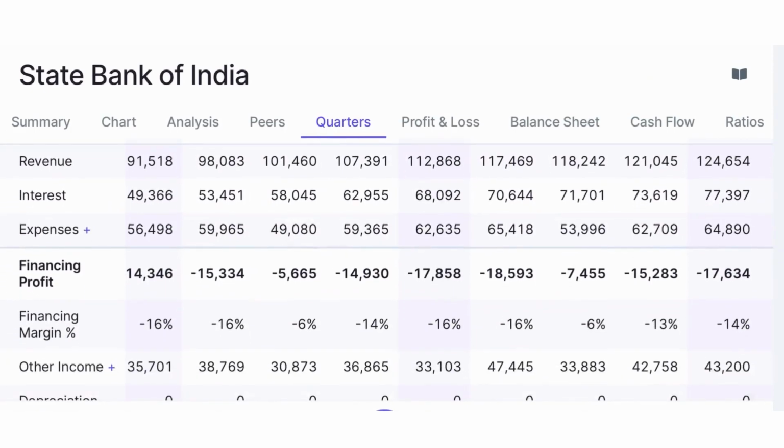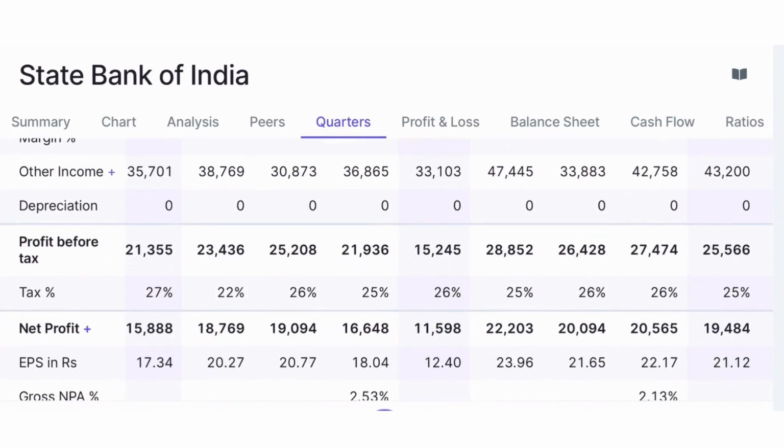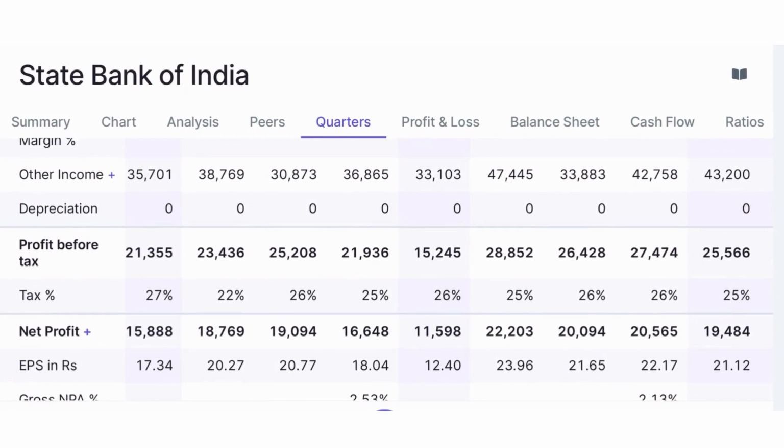So these are the quarter on quarter results. As you can see, in the last quarter, the profit before tax was equivalent to the September quarter, which is a good sign. Again, the net profit is also close to the September profit as well.